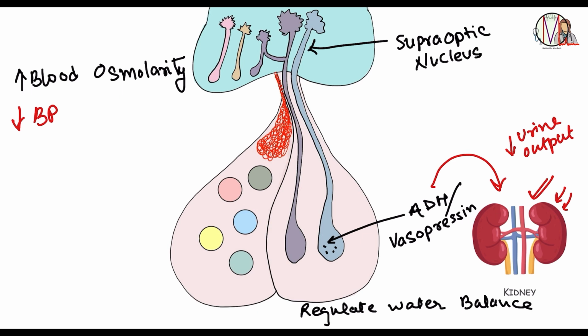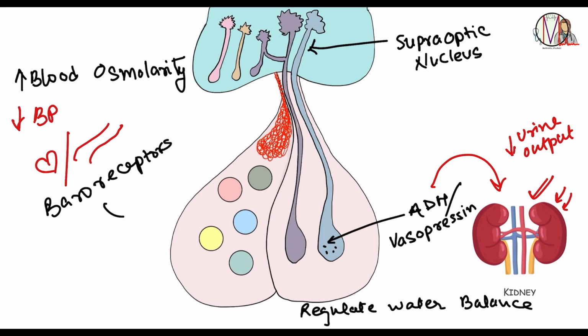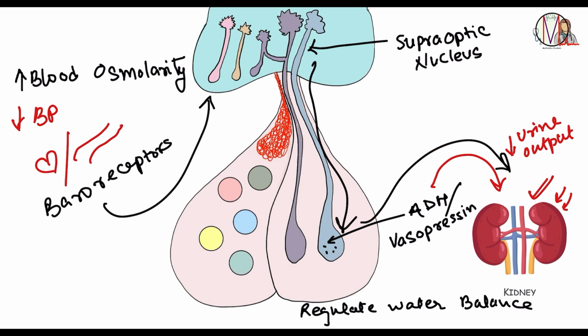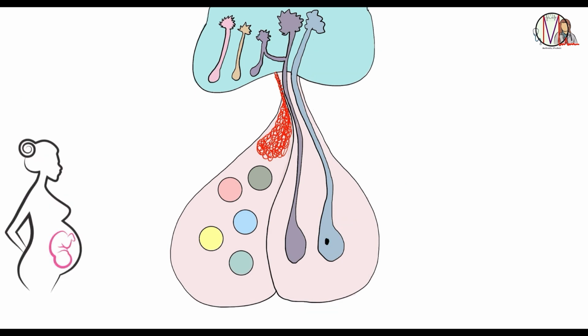therefore reducing urine output and diluting the blood. Also, low blood volume or low blood pressure acts as a stimulus for the release of ADH. Obviously, when blood volume decreases due to blood loss or dehydration, the receptors in the heart and blood vessels, do you know what receptors these are? These are baroreceptors. These baroreceptors send signals to the hypothalamus, promoting ADH release to retain water and maintain blood pressure.